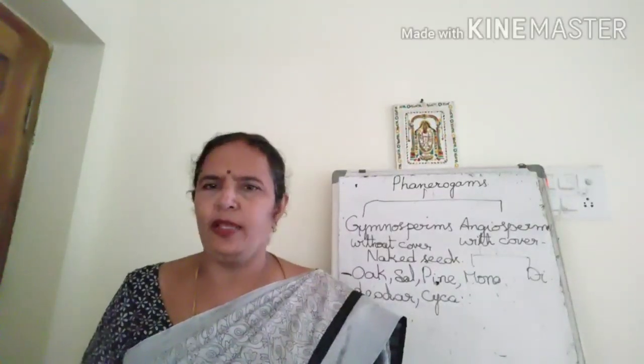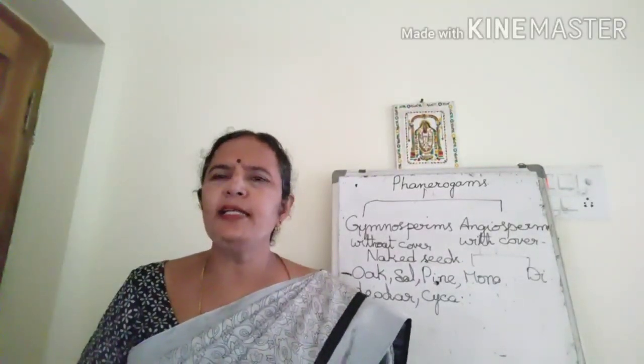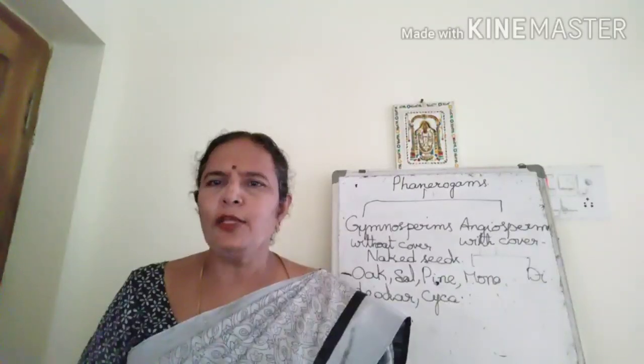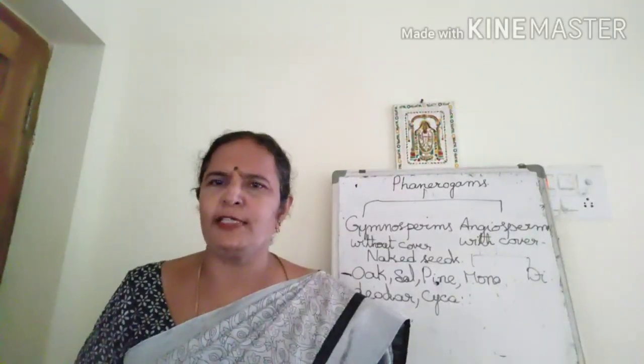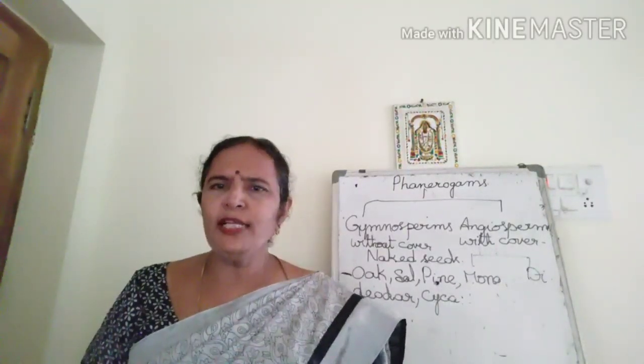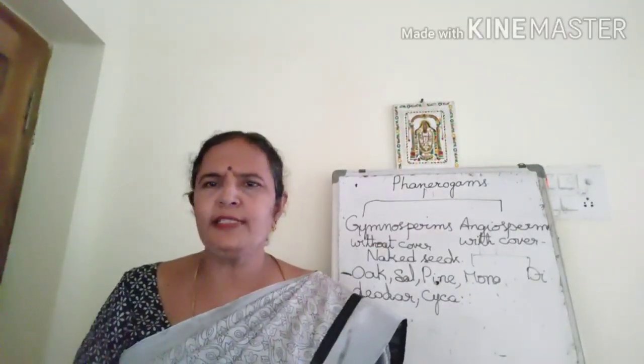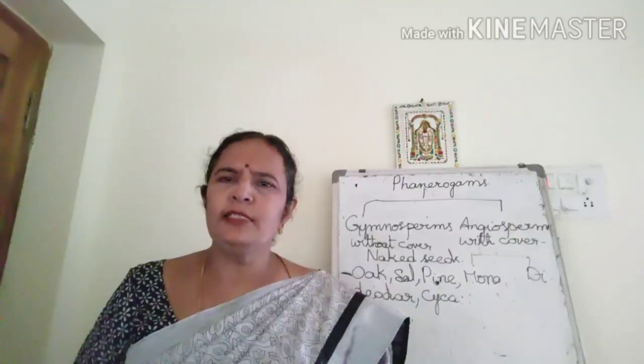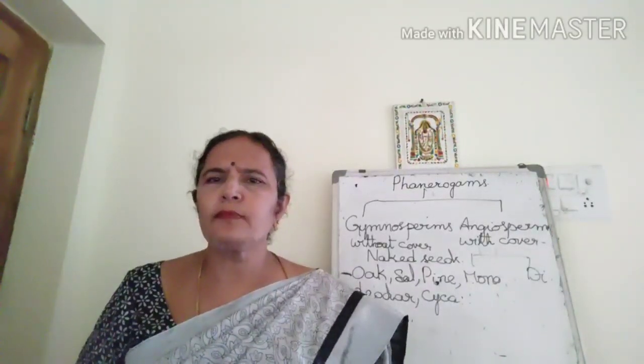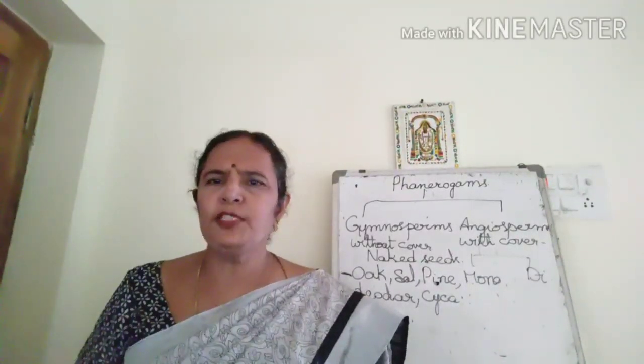What are the features of dicot? In dicots, the seed has two cotyledons and the root system is taproot system. And one main root is there. From the main root only lateral roots grow. That is taproot system. And the stem is strong. There are herbs, shrubs, trees.